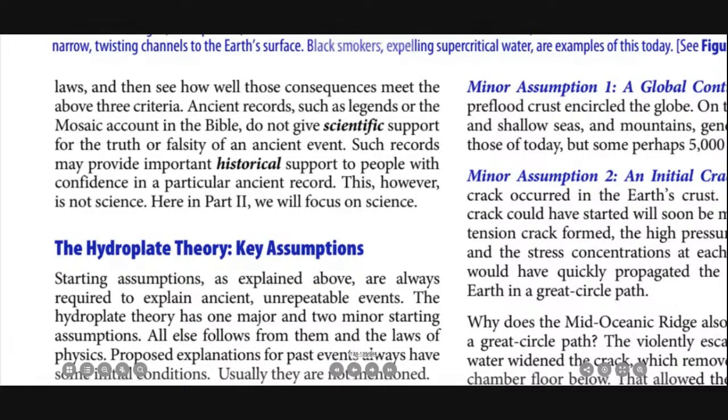Ancient records, such as legends or the Mosaic account in the Bible, do not give scientific support for the truth or falsity of an ancient event. Such records may provide important historical support to people with confidence in a particular ancient record. This, however, is not science. Here in part 2, we will focus on science.